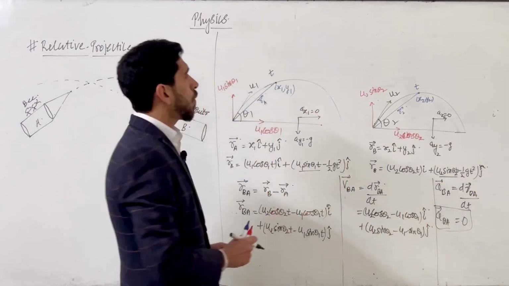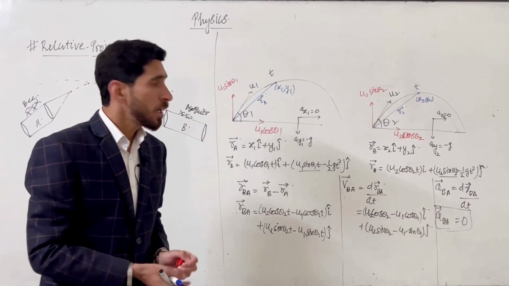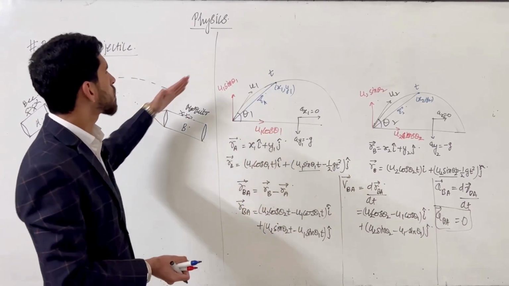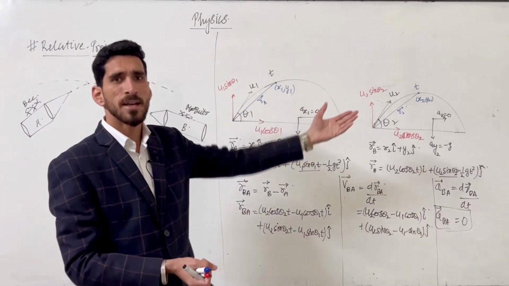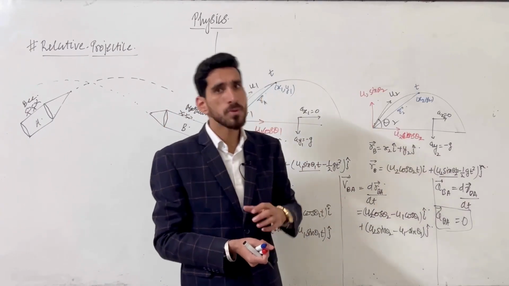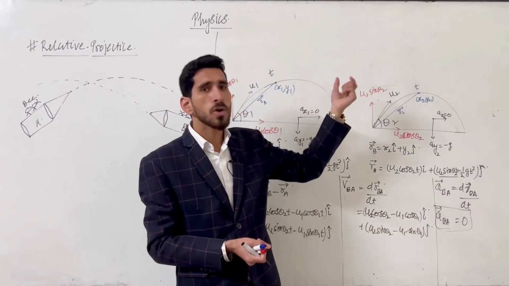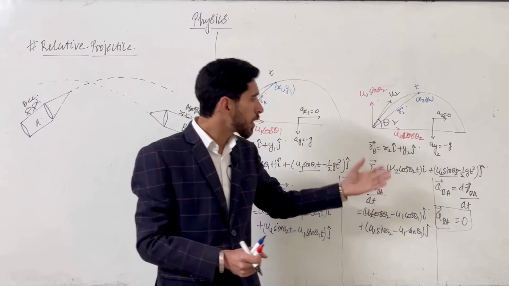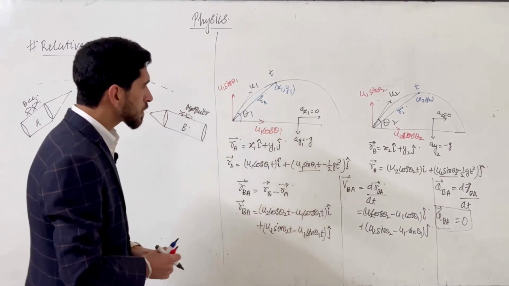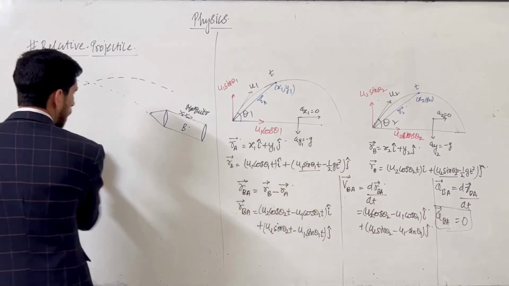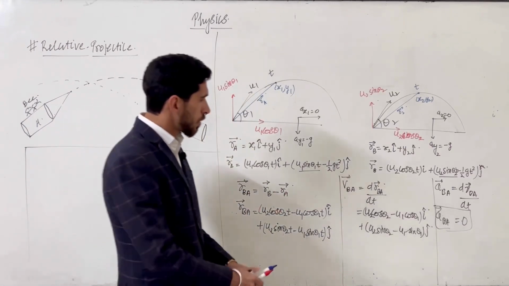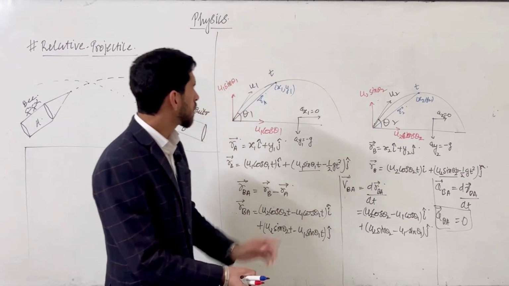Now what type of questions will we see on the basis of this concept? You are throwing an object from here and someone is throwing another object from the other side. At what point will it strike that object, after how much time will they collide with each other? We are going to discuss such concepts. But before going on to that, let's discuss one more thing here. We know it will make a straight line.